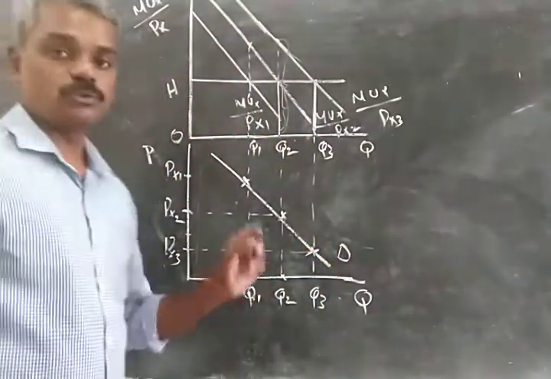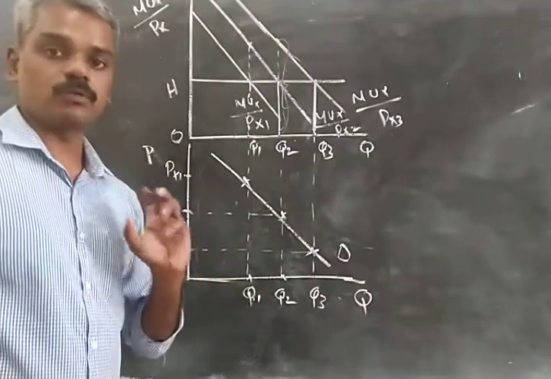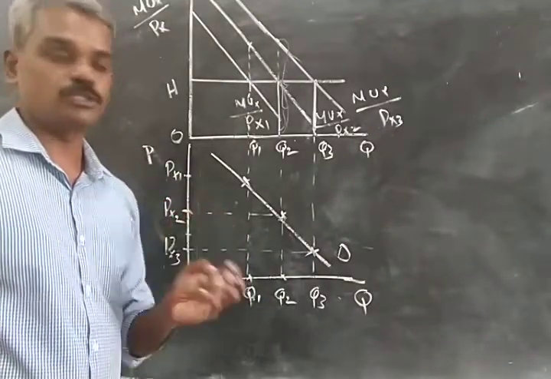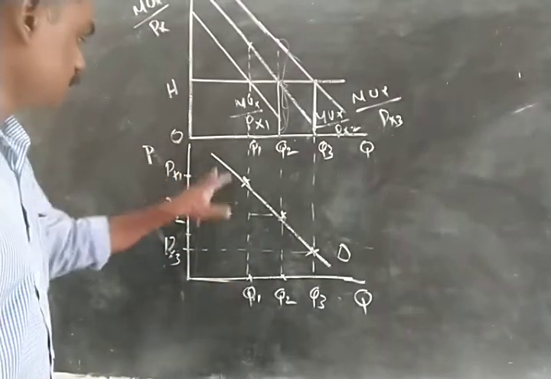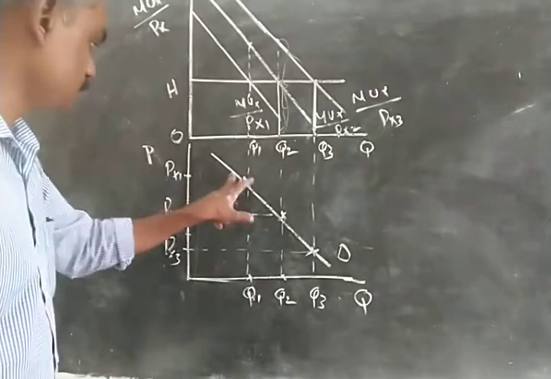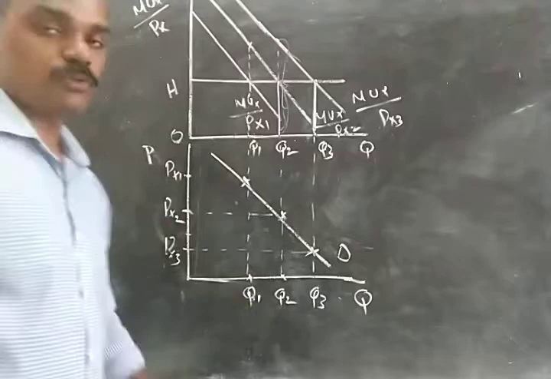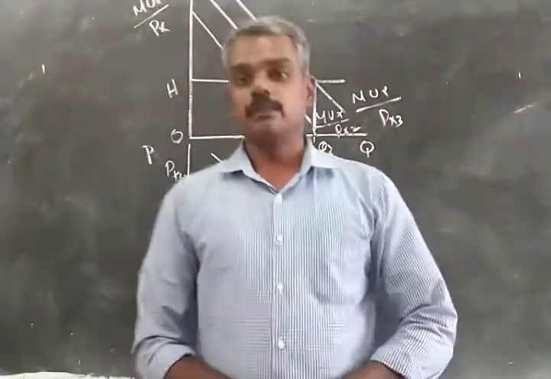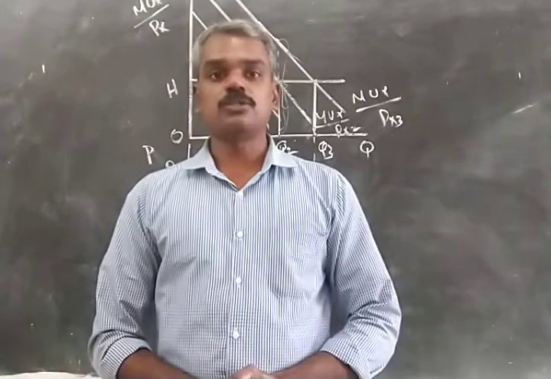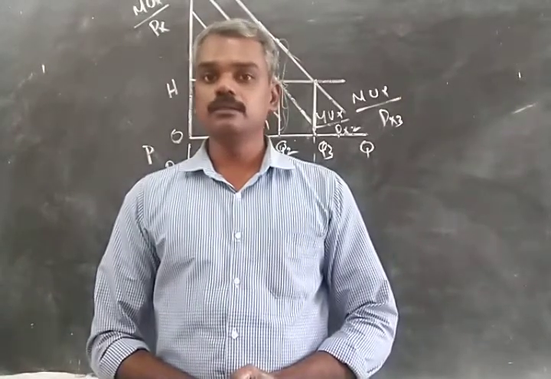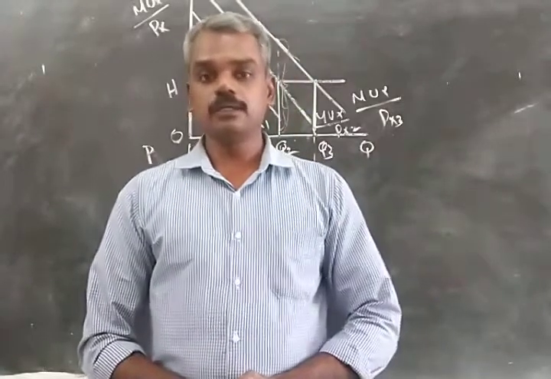The demand curve shows different quantities of a commodity that are demanded by the consumer at different prices. At this price, this much will be demanded. When the price is PXN, this will be demanded. So at each price, a certain quantity of the commodity will be demanded, and we have got the demand curve. This demand curve we derived from the cardinal utility analysis, or consumer's equilibrium. And this is how we derive the demand curve, or the law of demand.